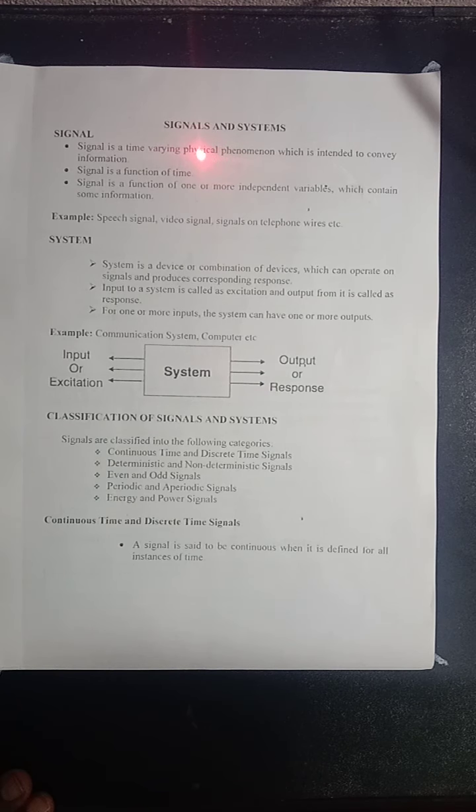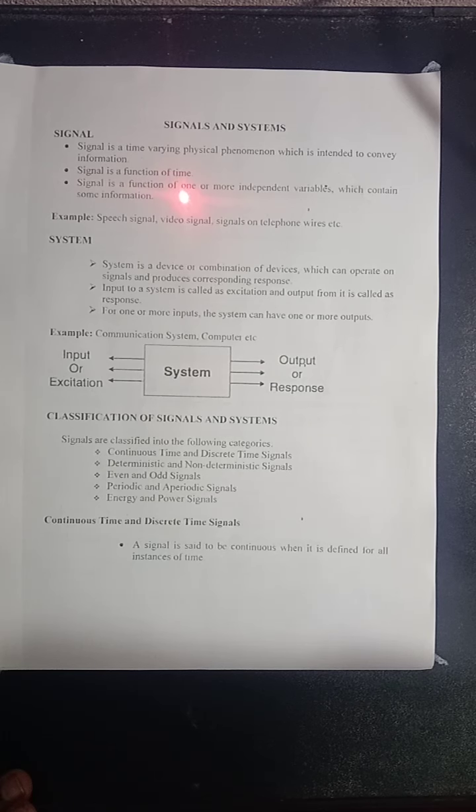That is, it's a physical quantity that varies with time, which is intended to convey information. That is, a signal carries information from one place to another. So, signal is a time-varying physical phenomenon which is intended to convey information. So, signal varies with time. That's why it's a function of time.